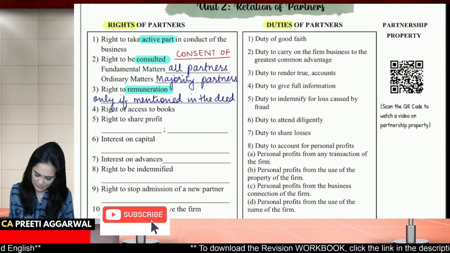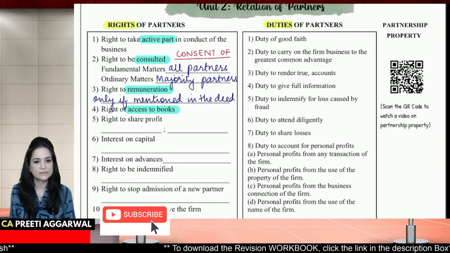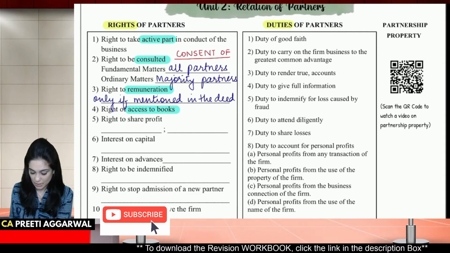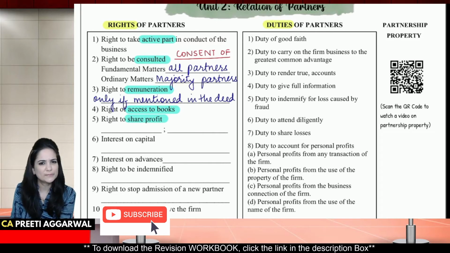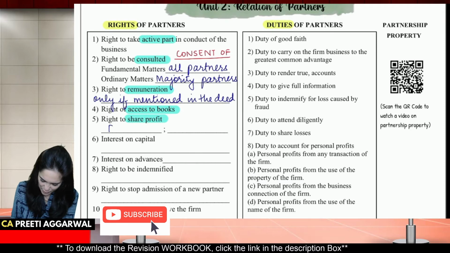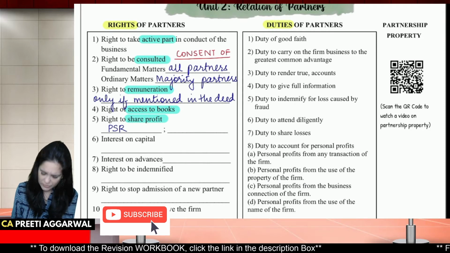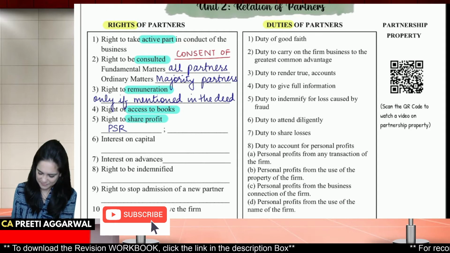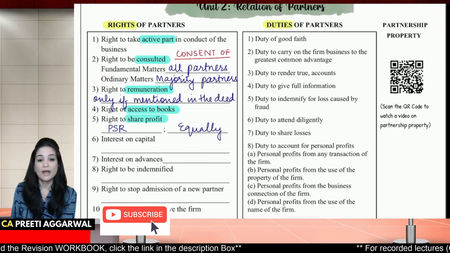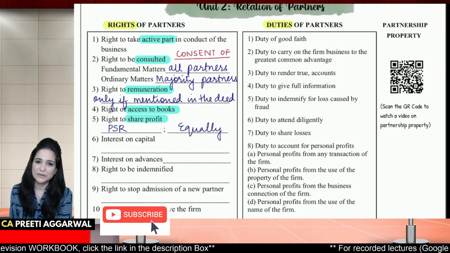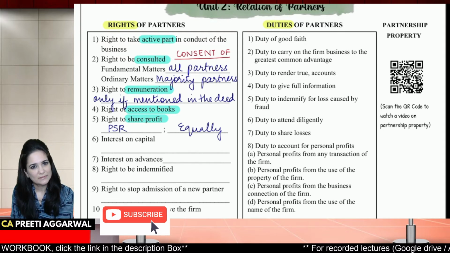Every partner has the right to access books, to inspect the books. He has the right to share in profits. Can you tell me in what ratio? In the profit sharing ratio. But if nothing is specified, then equally. Every partner is entitled to interest on capital, right?